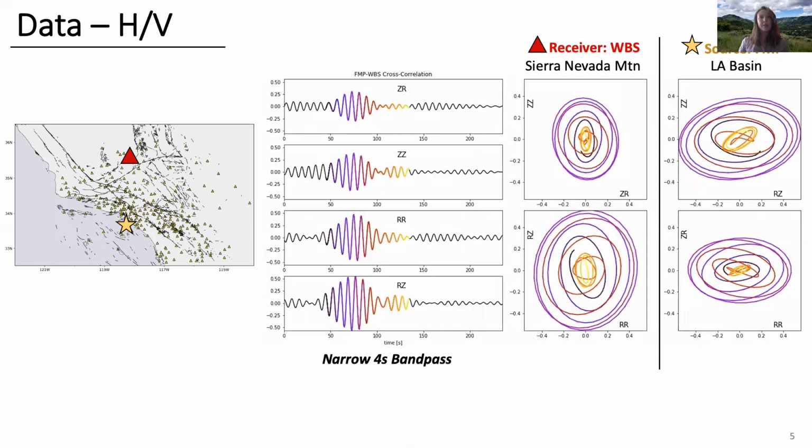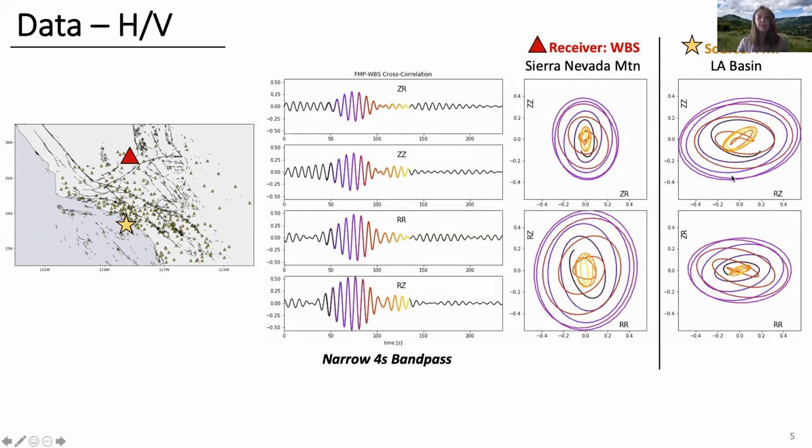Here we have an example of the ZR, ZZ, RR, and RZ cross correlations bandpassed around 4 seconds period and corresponding particle motions. You can see that the receiver station h/v recorded at station WBS in the Sierra Nevada mountain foothills will be low as it is elongated vertically and not as significantly radially. In comparison, the source station, FMP, in the LA basin is elongated radially and not vertically, and so it will have a higher h/v ratio.